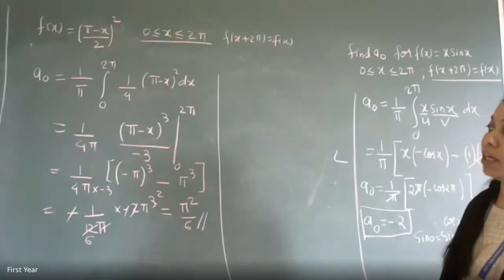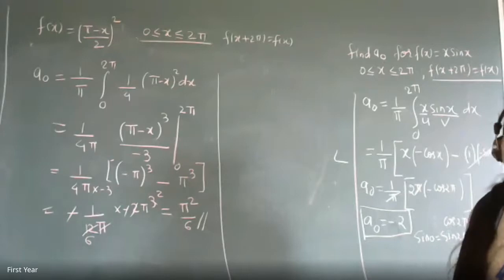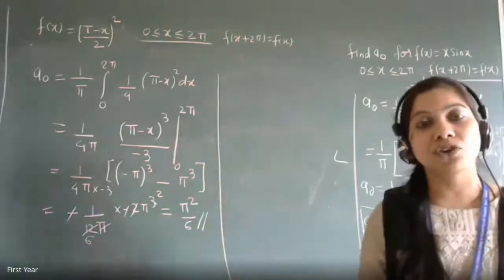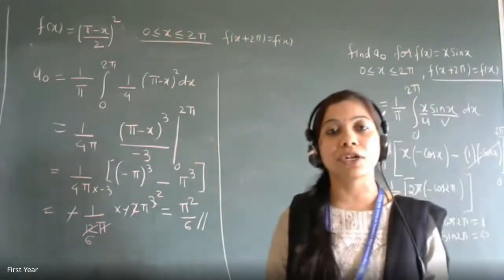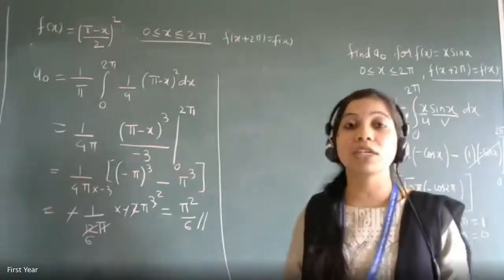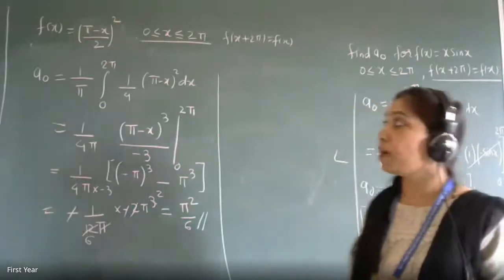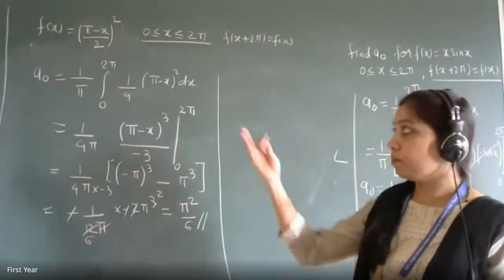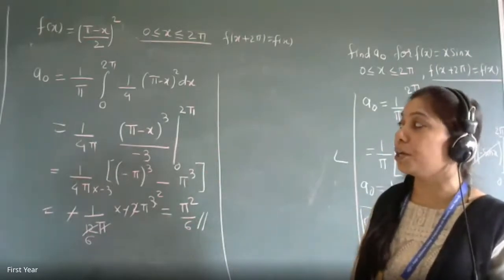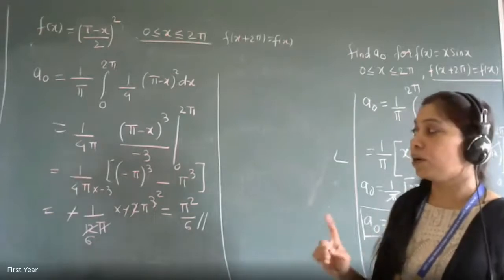Yes. Okay, fine. Now, the next example that we will see is for a distributed interval. Till now, we had the function to be continuous. First was x sin x. X is a continuous function, sin is a continuous function, the product of continuous functions was continuous. It was not distributed. This one also was having a single function, single value, pi minus x by 2 the whole square. So that's why we had the function to be directly continuous. But if it is distributed in 2 parts, then how do we go about it? That one question I will do.